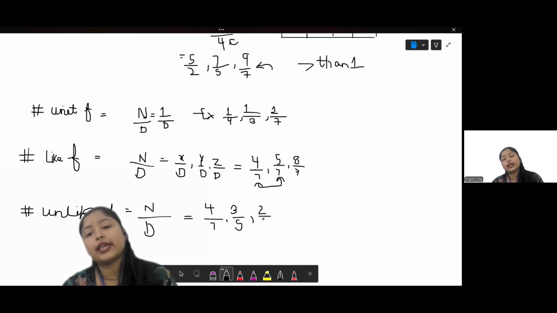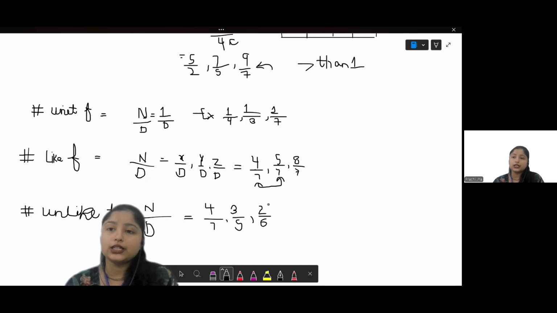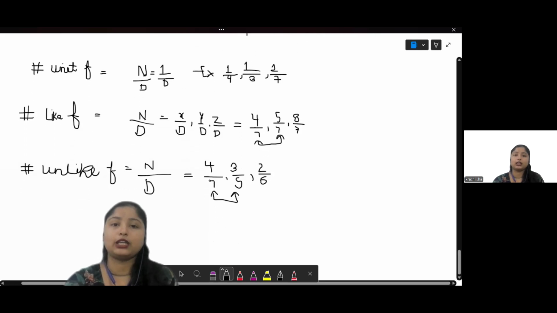In all these 3 cases, you have seen that the denominators are random, the numerators are random numbers, not any pattern you can see. Again, always keep this in mind. At minimum, at least, we require 2 fractions to identify whether it's an unlike fraction or a like fraction. Then only we can compare, right?